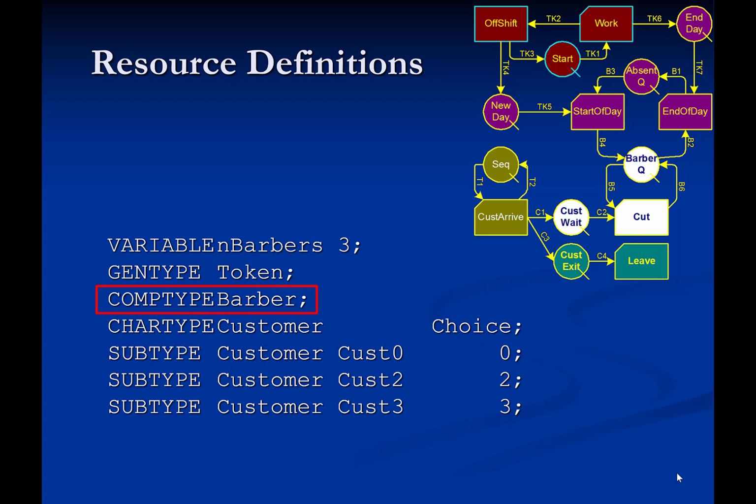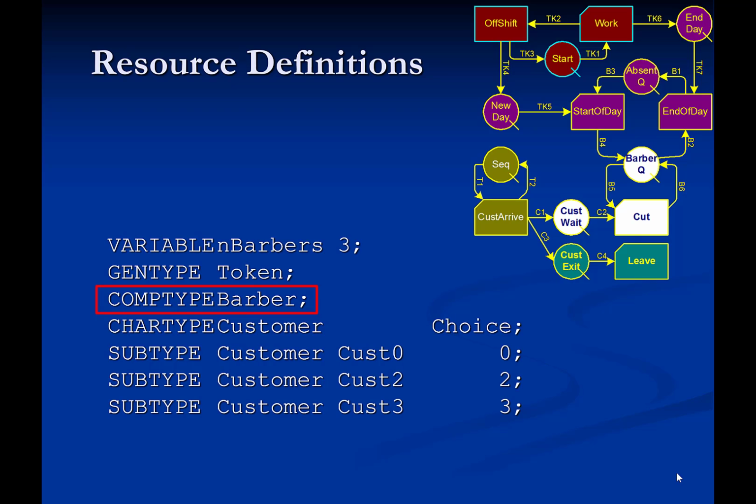Barber is a compound characterized resource type that represents the barbers. Later on, we shall initialize the queue absent queue with 3 resources of type barber. These 3 resources will automatically be assigned resnum equal to 1, 2, and 3. It should be noted here that resnum, which stands for resource number, is like a serial number that can be used to identify each resource individually.